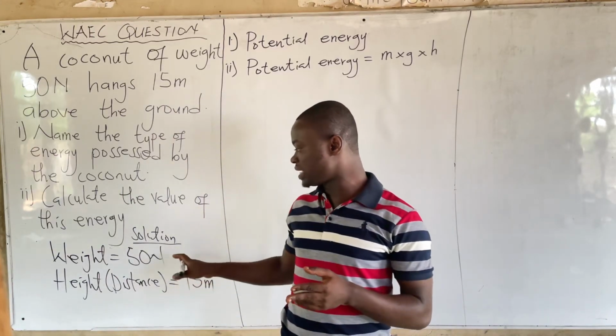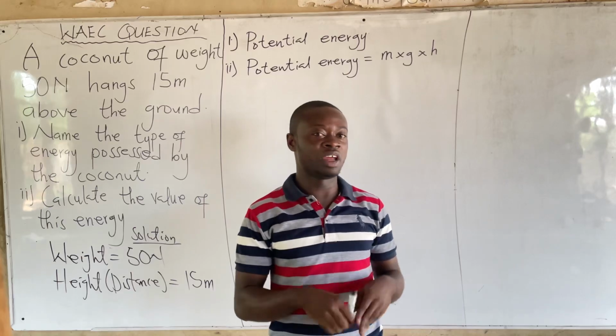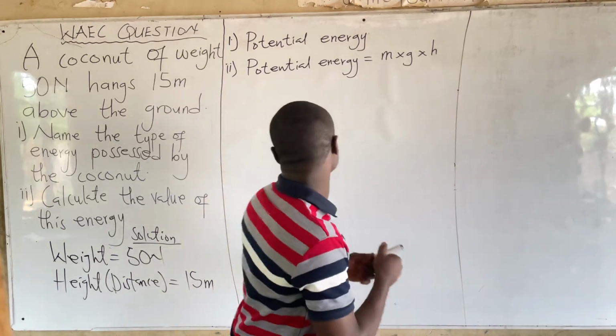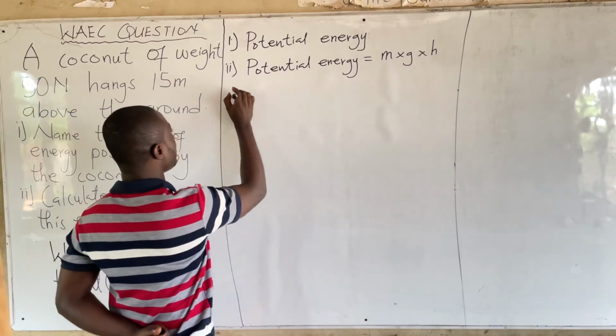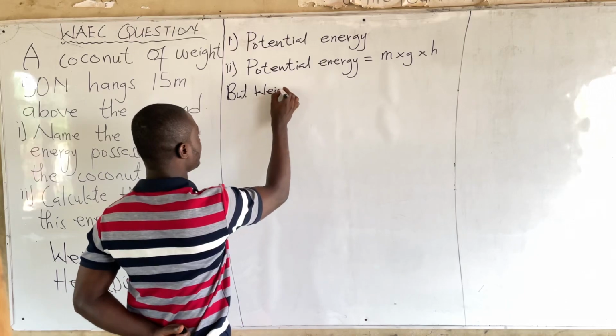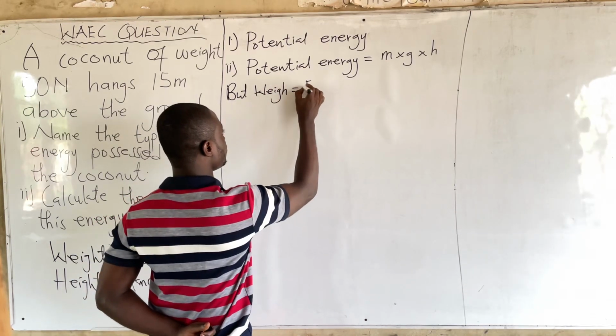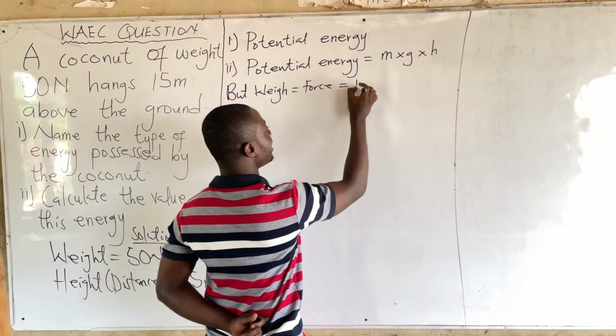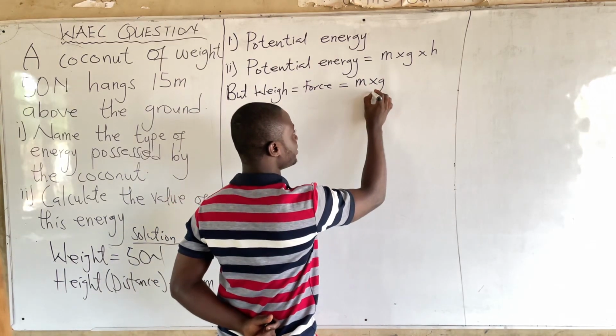And then since weight is a force, the formula we can use to calculate weight here is mass times gravity. Therefore, we can say that weight is force. Yes, weight is force. And the formula we can use to calculate force here is mass times gravity.